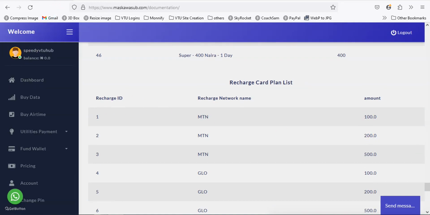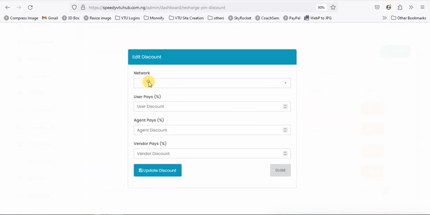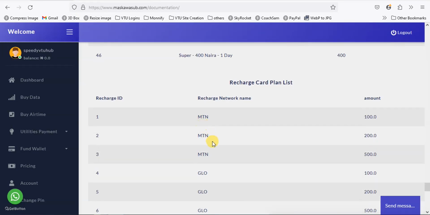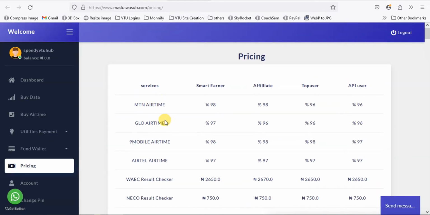So let me go to, so we're going to edit MTN. So users pay 100 naira. I don't know what the percentage is. Let's check. This is for airtime.